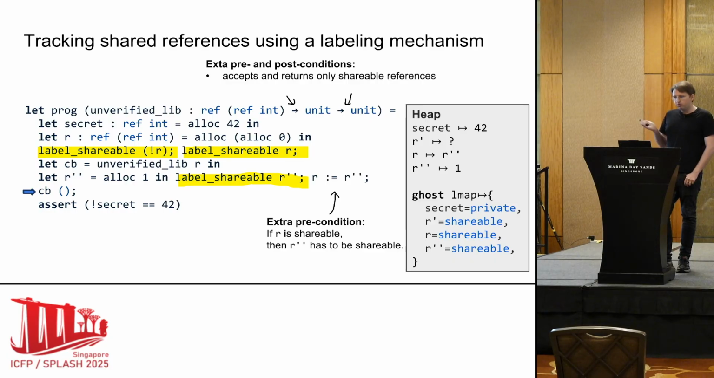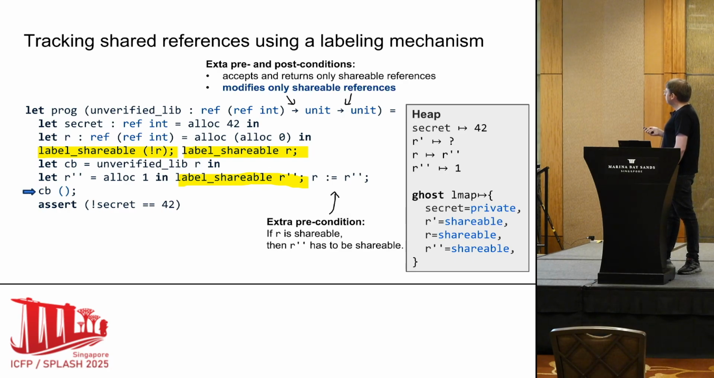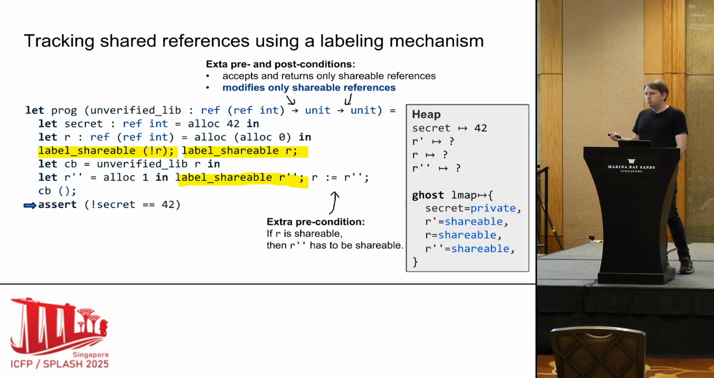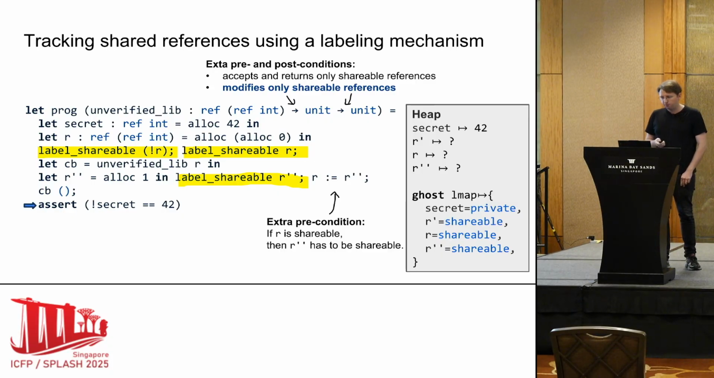And now when we call the callback, we can do something very nice: we can use the labels to strengthen the post-condition of the unverified code. We can say that the unverified code modifies only shareable references. And this is very helpful because next, when we try to prove our assertion, we see that secret is private. We know that the calls into the unverified code modified only shareable references, so we can prove that secret stays the same.